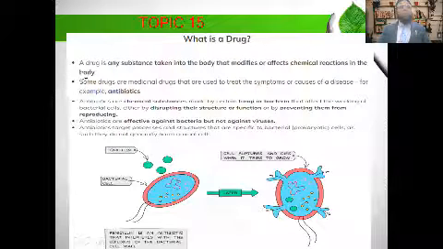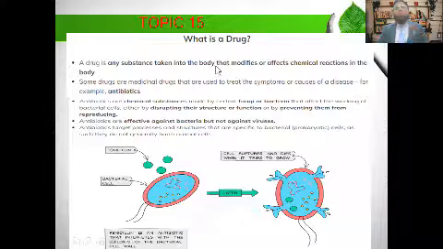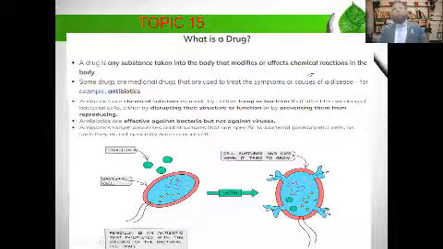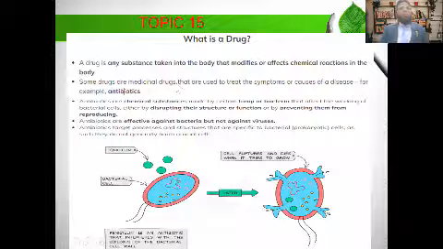What is a drug? A drug is any substance taken into the body that modifies or affects the chemical reactions in the body. Some drugs are medicinal drugs that are used to treat the symptoms or causes of disease, for example, antibiotics.